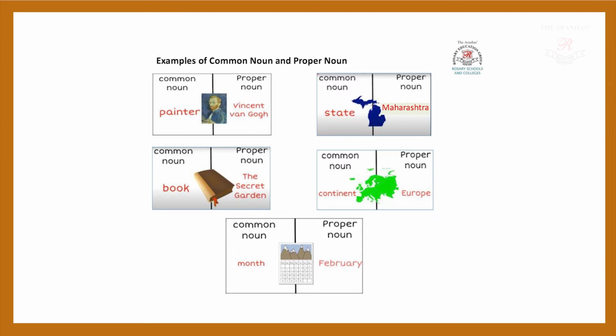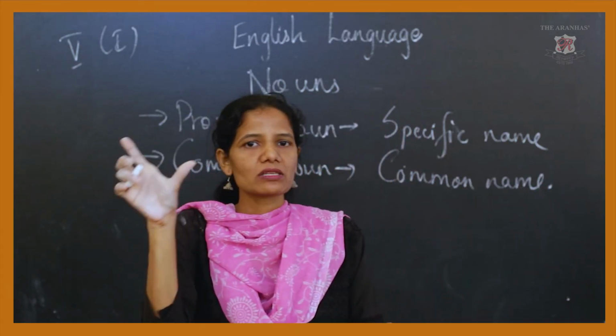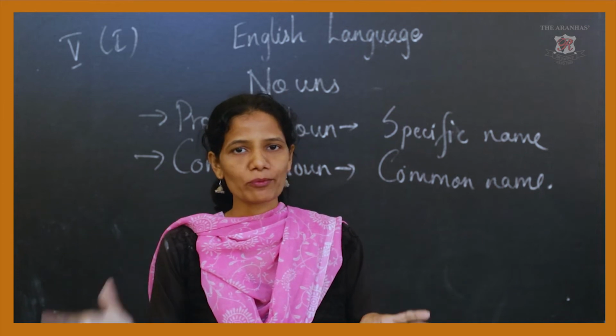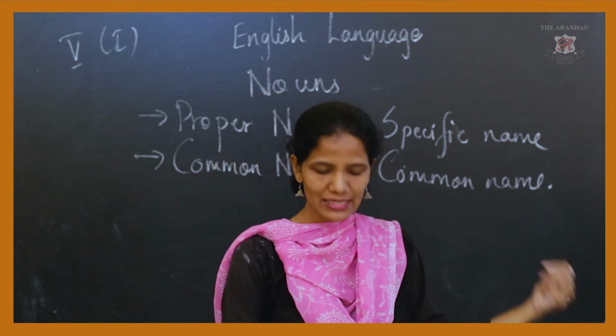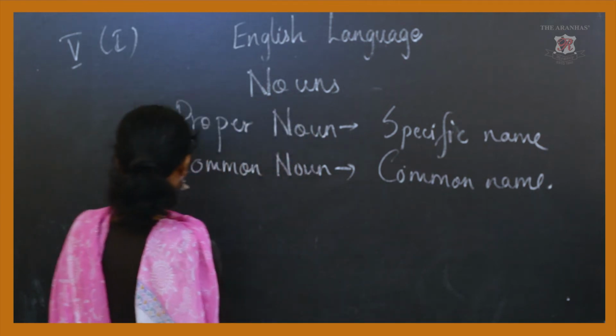Same goes for the days of the week. Day is a common noun, but if I say Friday, Monday, Tuesday, Wednesday, Thursday, those particular names are proper nouns. So in this slide we have seen the common noun and the specific names also. So common and proper noun together we have seen in this slide. Now we are going to see the next type, that is a collective noun.